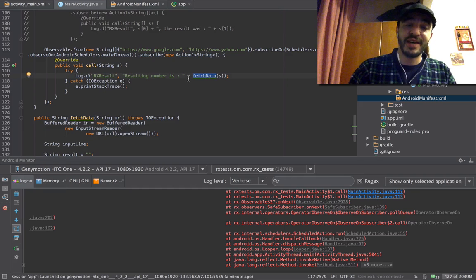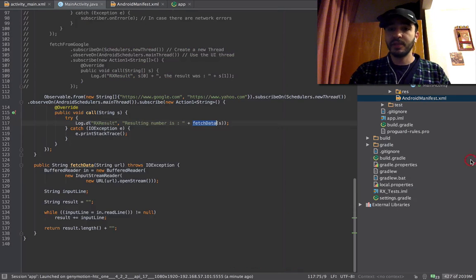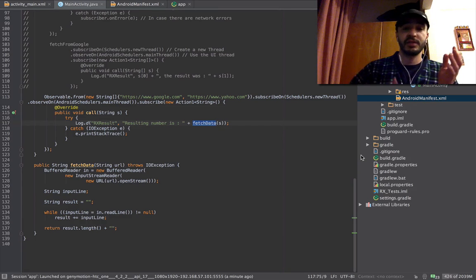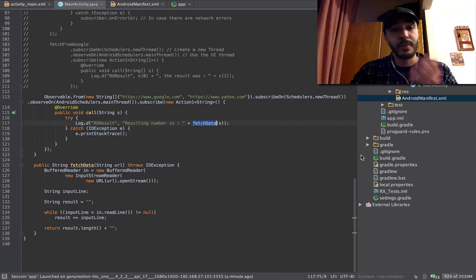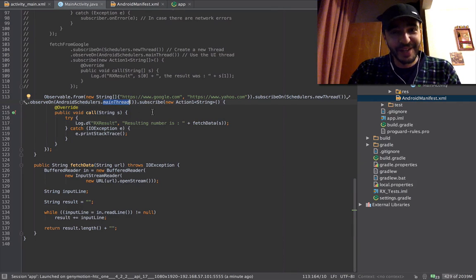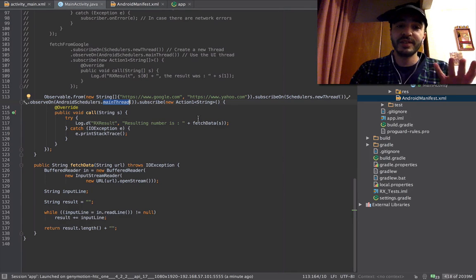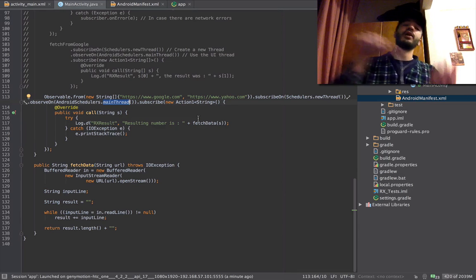Fetch data is inside the part where the result of the action that the observable did, which in this case is from, the result of that has an action which says go to the internet and fetch something for me. Now we're doing this on the main thread, which is here. That's why we need to specify a custom observable, which we can say what it needs to do inside it, and that's the guy that we run on a new thread. The result we work with on the main thread.